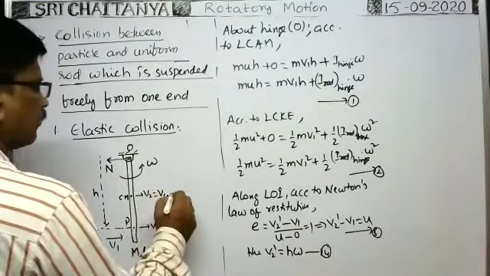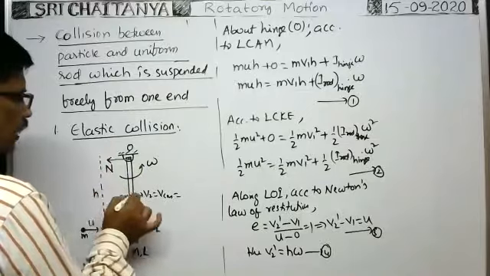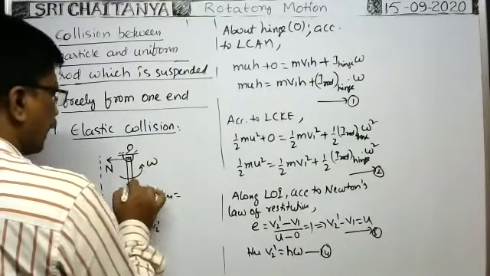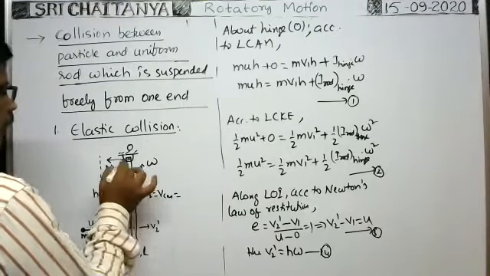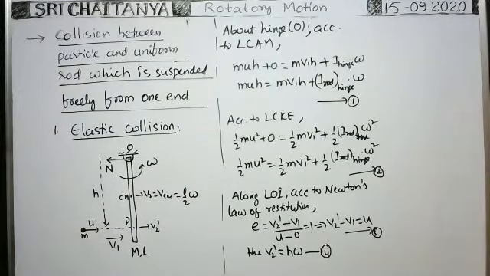What is the velocity of central mass? Velocity of central mass is equal to, as this rod rotates about this end, the central mass also moves along the circular path like this. So radius of the circular path is equal to distance of central mass from the hinge, that is equal to L by 2, into angular velocity omega. That is the velocity of central mass. Okay, these are the formulas.